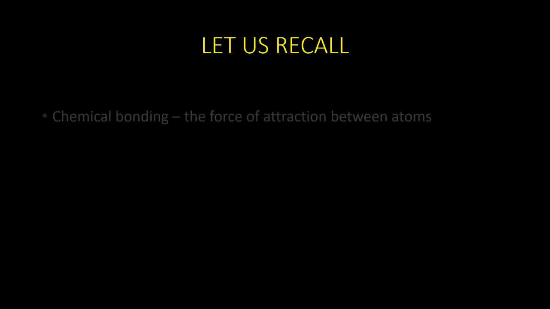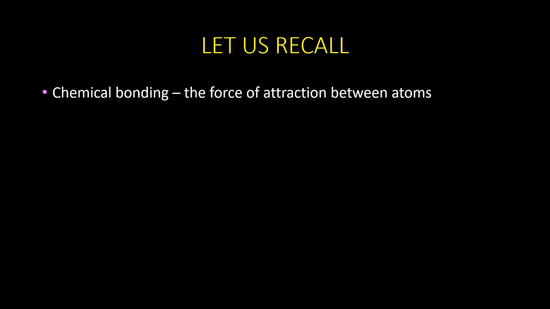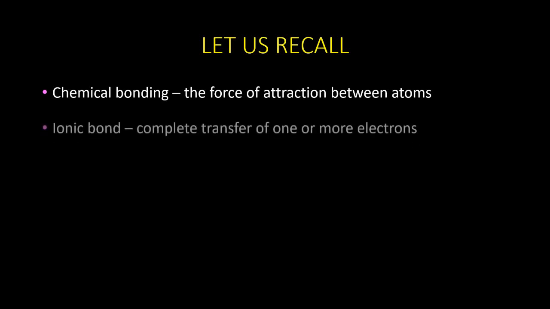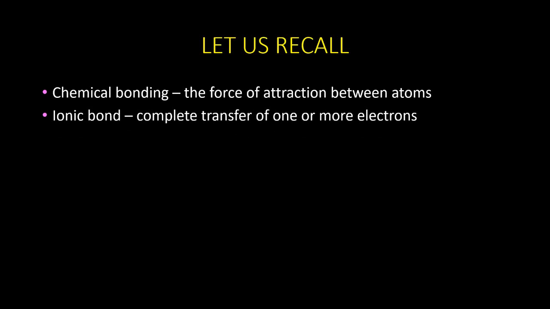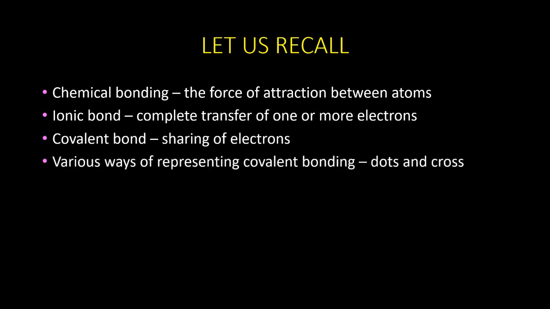Let us have a small recap of our previous module. Previously, we have learned about what is meant by chemical bonding, which is the force of attraction between the atoms. We have learned what is ionic bond. Ionic bond is complete transfer of one or more electrons from one atom to the other. And covalent bond is sharing of electrons between the atoms.